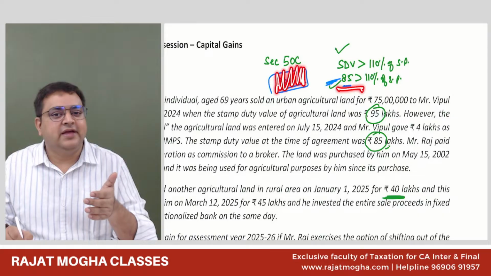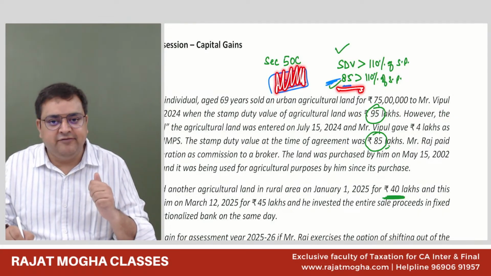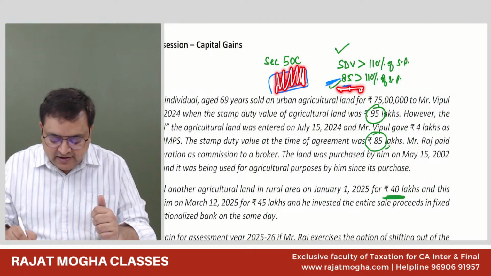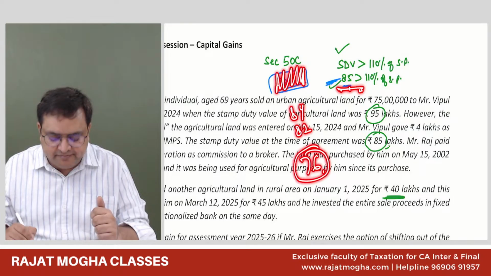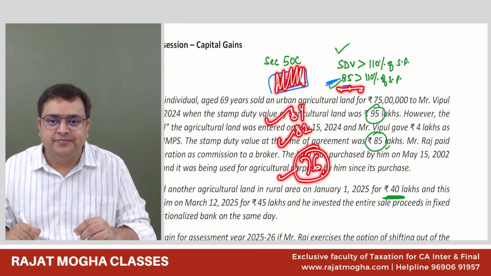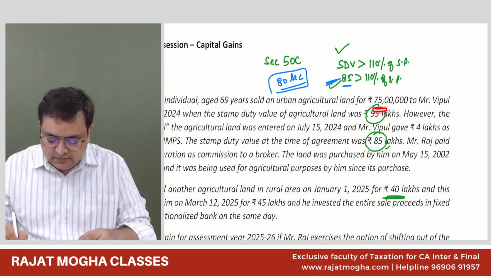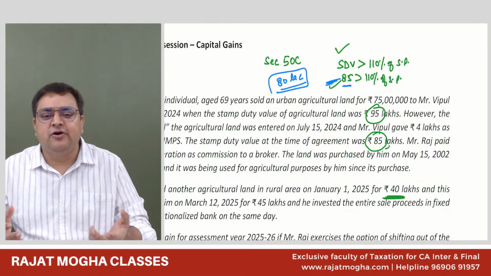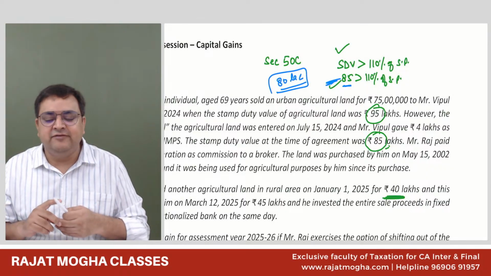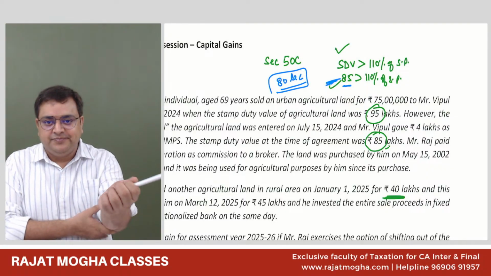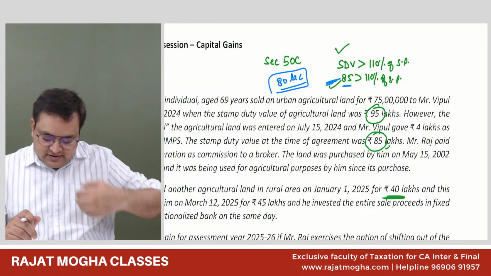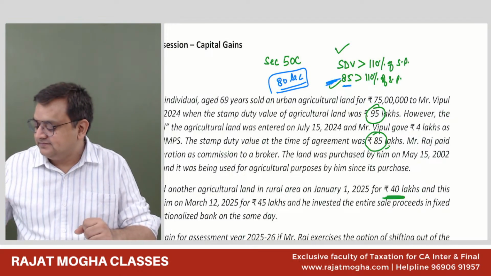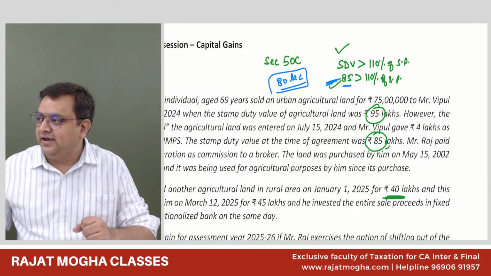But now the valuation officer came into the picture and he brought a lesser value than 85 lakh. If he is bringing a lesser value, let's say 84 lakh, 82 lakh, even 76 lakh, then we'll take the full value of consideration as the valuation officer value. But if it is less than 75, we'll take 75 only. Practically he will not bring less than 75, but in case he does, we cannot go less than 75 because 75 is what the assessee is telling us. Got it? Any other doubt, please ask.